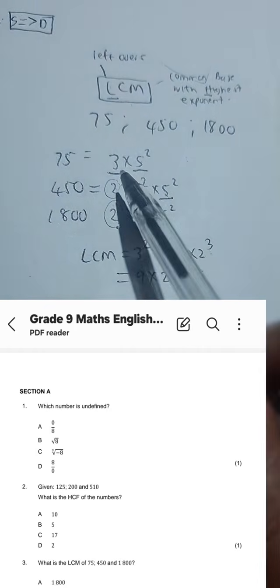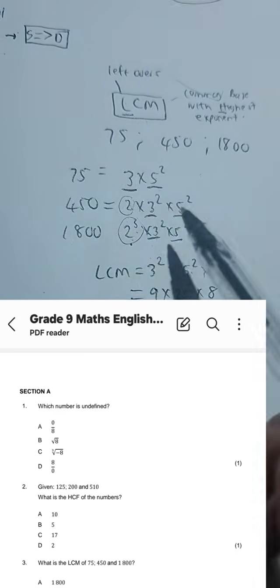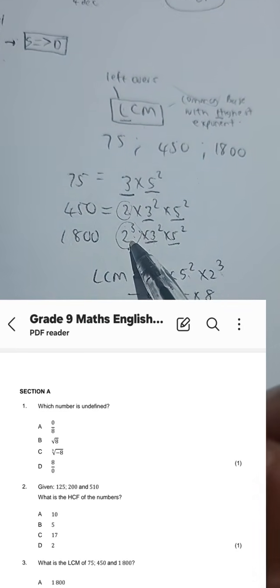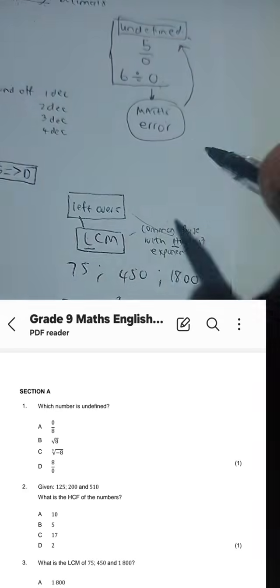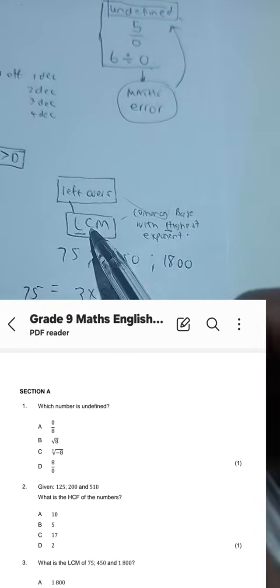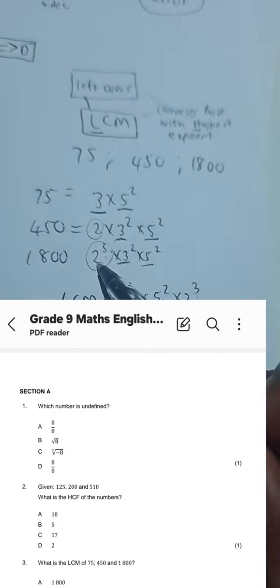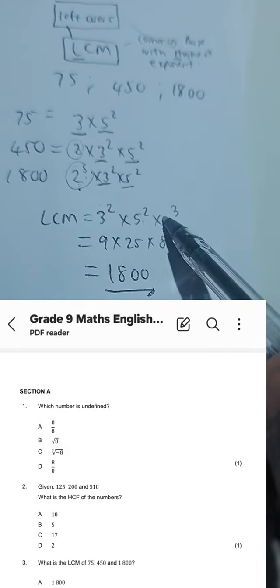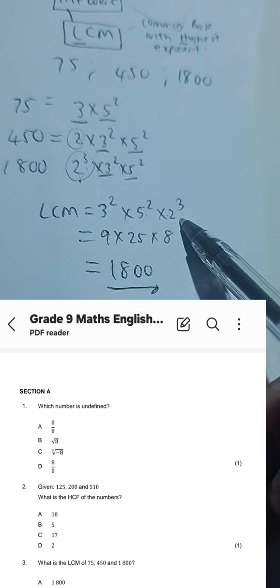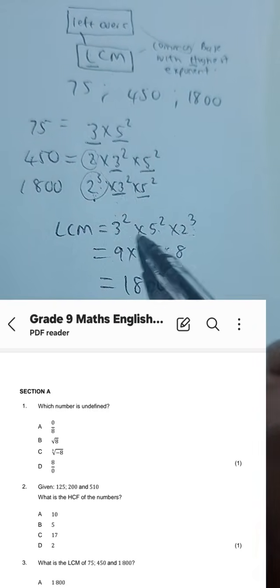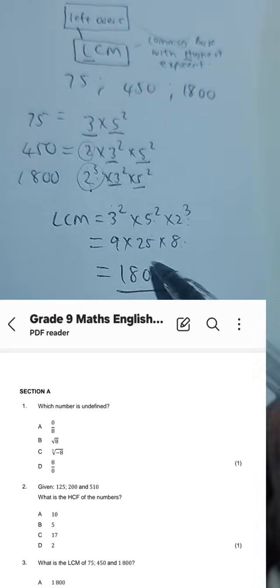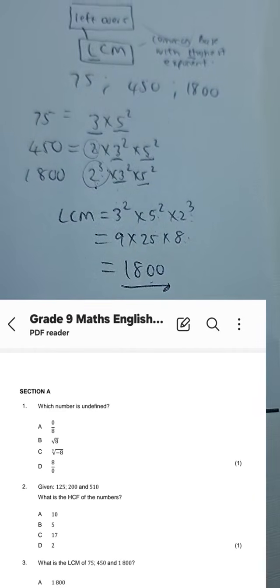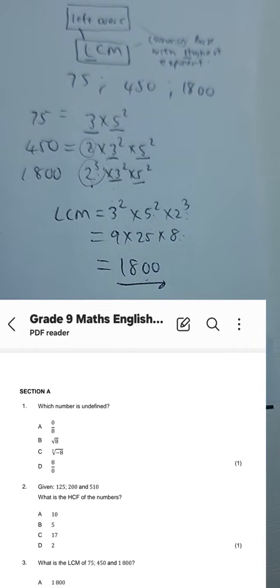Then after that, base 2 is not common for all 3, but those are the leftover bases. If they are common, we choose the one that has the highest exponent as well, and we multiply it there as well. And then after that, we write the product. 9, which is 3 squared, times 25 times 8 gives us 1,800. That is basically the lowest common multiple. That's what we do for LCM.